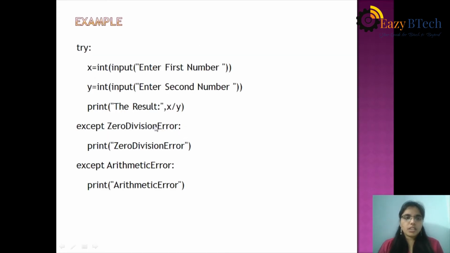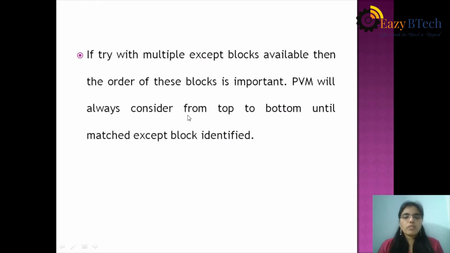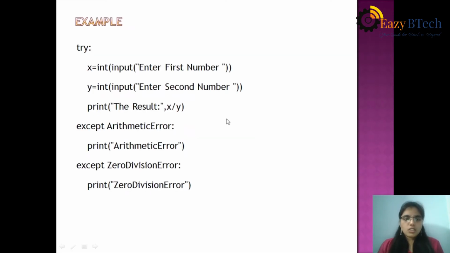For x by y, if it is 5 by 0, it will match ZeroDivisionError and ArithmeticError also. The first preference goes to ZeroDivisionError, because PVM will always consider from top to bottom. If it is like this, ArithmeticError first and then ZeroDivisionError, then the first priority goes to ArithmeticError, because PVM always checks with a top to bottom approach.